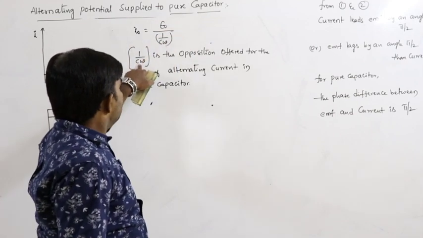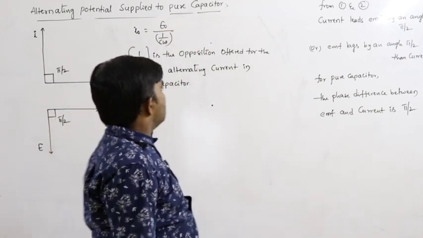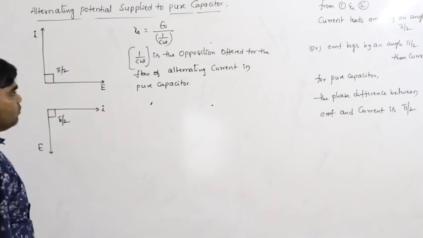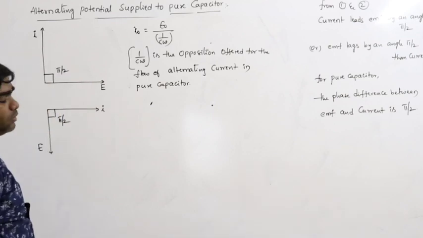That's why 1 by C omega is the opposition offered for the flow of alternating current in the pure capacitor.